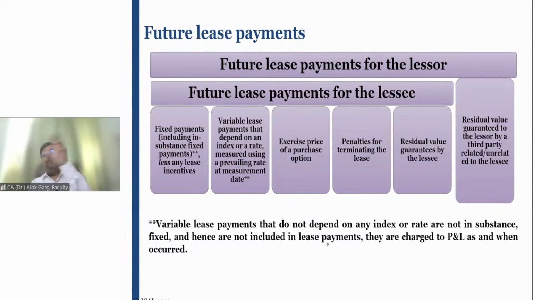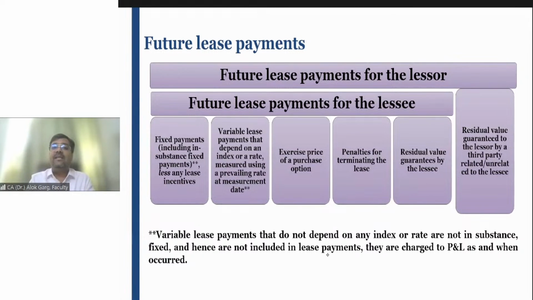So friends, 1 lakh rupees fixed in all the 5 years. But today, sitting on the commencement date, if I'm saying that, Viraj, every year you have to pay me 10% extra, 10% increment, 10% escalation, so don't you think that 11,000 in the second year, 12,100 in the third year, 13,300 in the fourth year, and so on, is also in substance fixed payment?